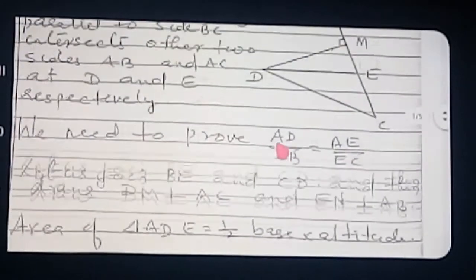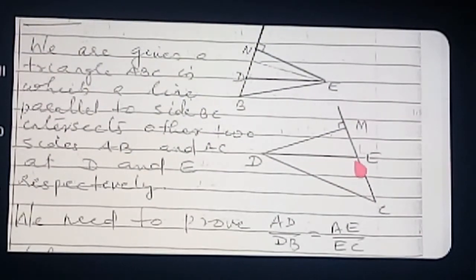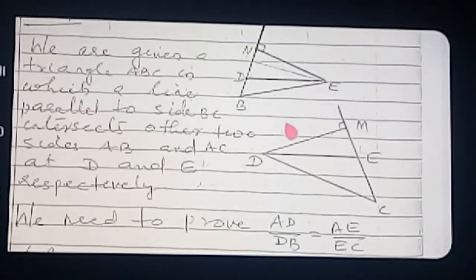And next one more triangle is remaining. Which triangle? This triangle. Here EC is the base. What is its altitude? DM only. Therefore how to write the area of triangle? Area of triangle DEC equal to half base EC into its corresponding altitude DM. Okay students, clear the concept now?